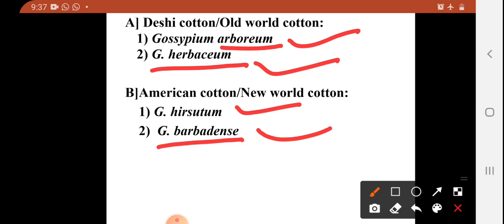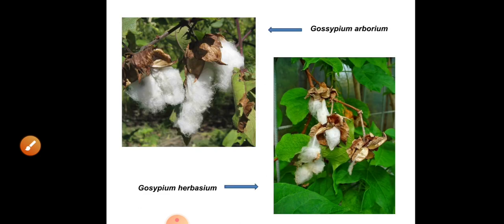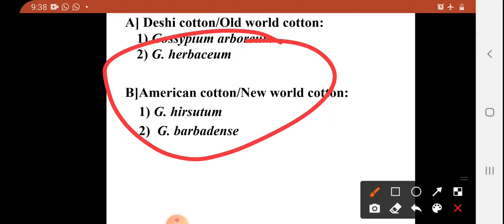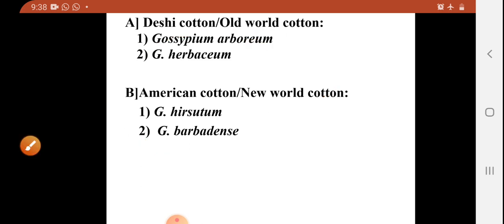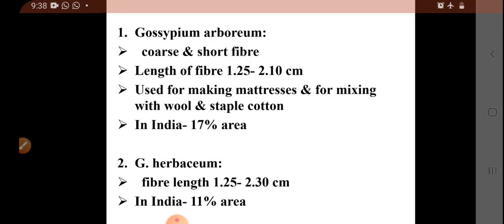As these are the four cultivated species of cotton, if a botanical name is asked of you, you can write the botanical name of any species. But if a particular botanical name is asked, such as the botanical name of Deshi cotton or of American cotton, at that time you have to go for the specific species. On the next slide we can learn detailed characteristics of these cultivated species of cotton.